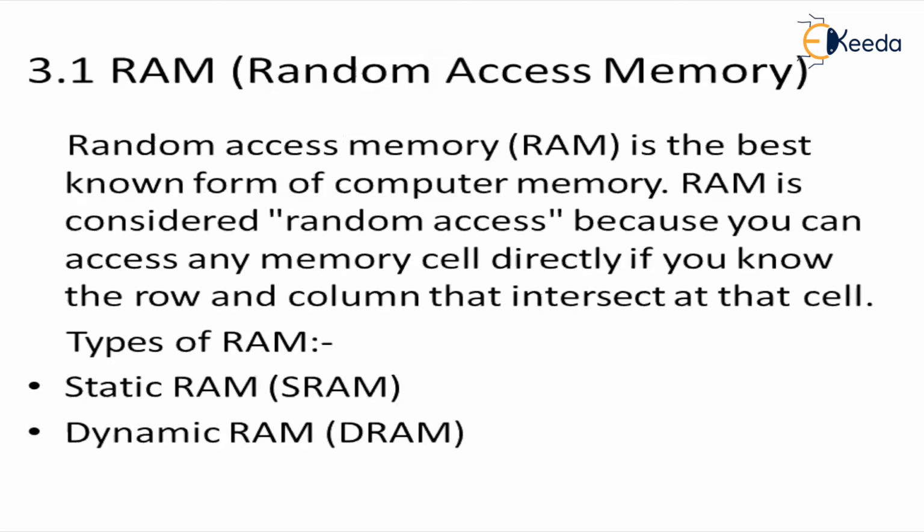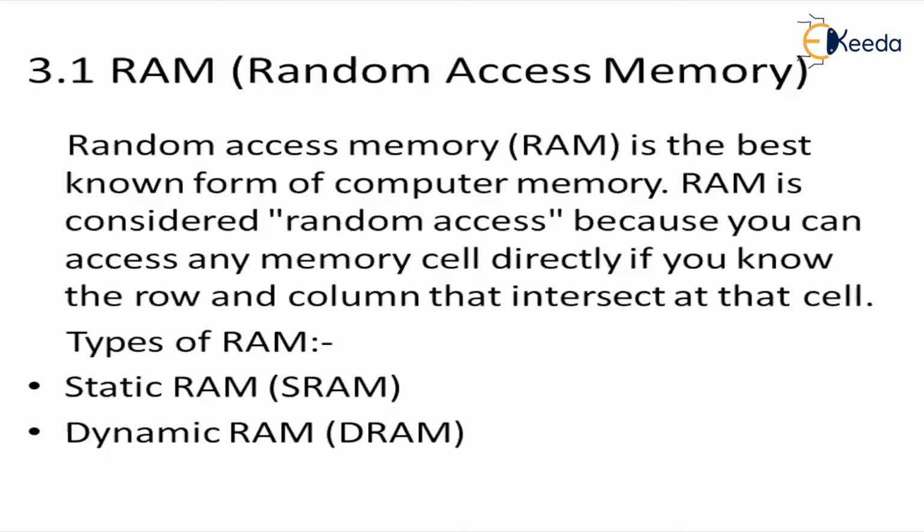Now, what do you understand by RAM, random access memory? First let us look into the formal definition of RAM. Random access memory is the best form of computer memory. It is called RAM because you can access the memory cell directly if you know the row and column inserted at that cell. Different types of RAM are called static RAM and dynamic RAM.